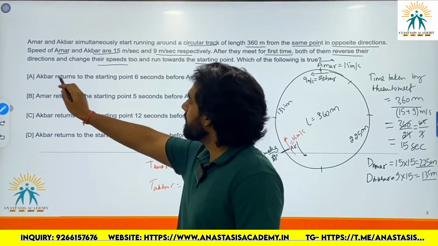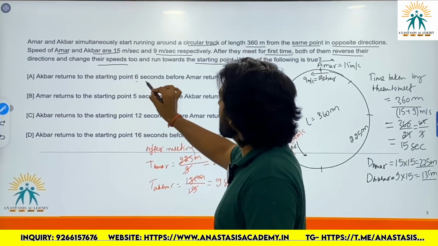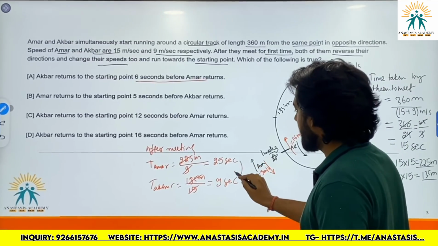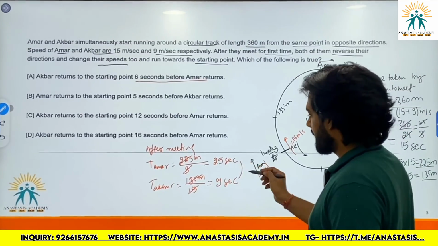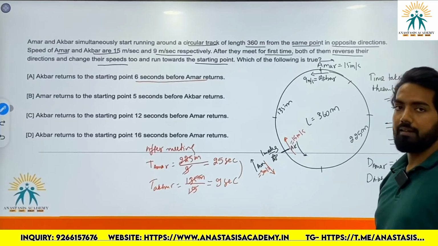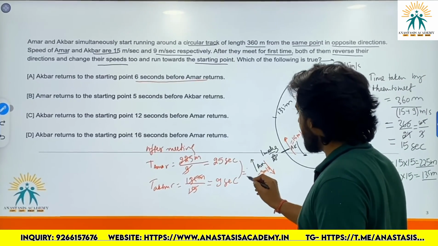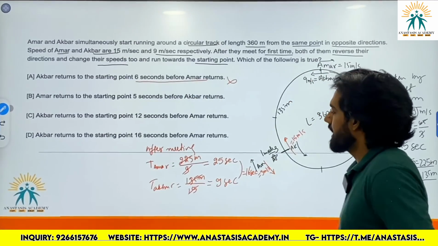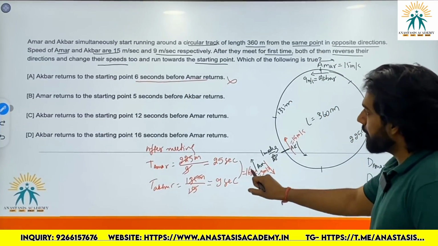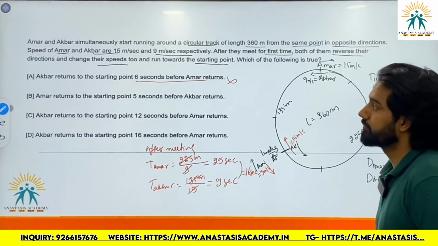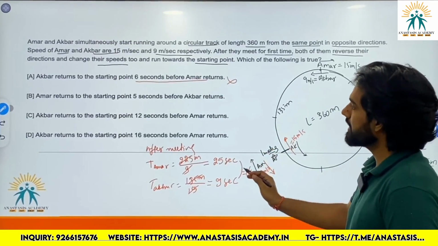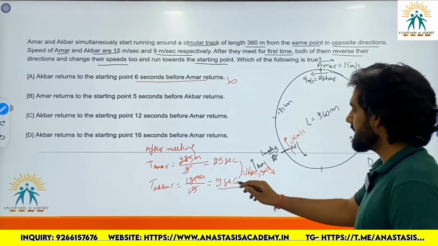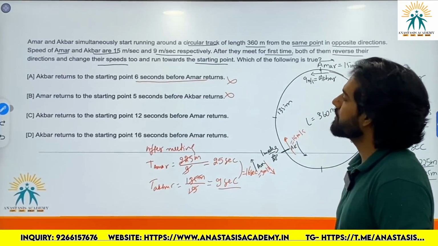Option A, Akbar returns to the starting point 6 seconds before Amar returns. But the difference between the time taken by Amar and Akbar here is 16 seconds. So this option is incorrect because Akbar returns to the starting point 16 seconds before Amar. Option B, Amar returns to the starting point 5 seconds before Akbar. No, Akbar is reaching first. So this option is also incorrect.